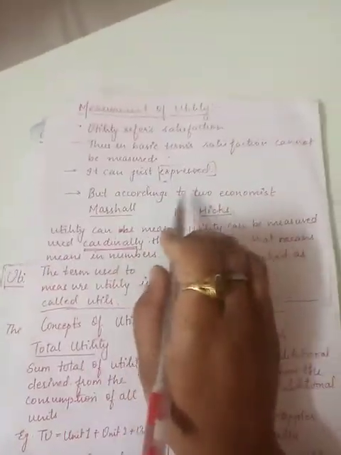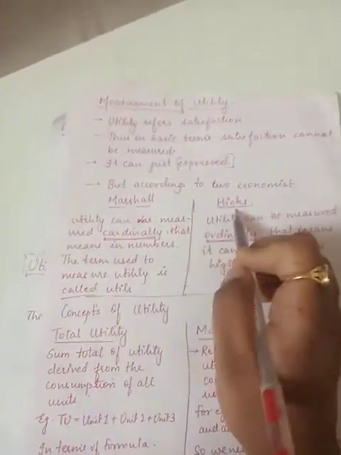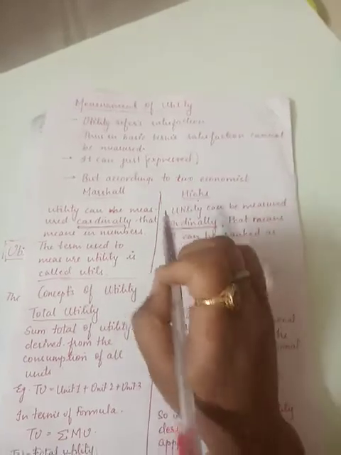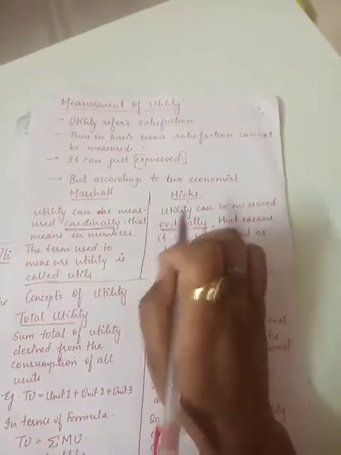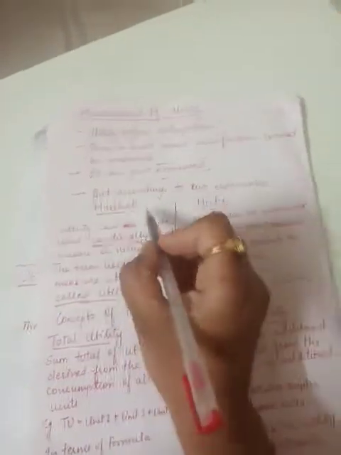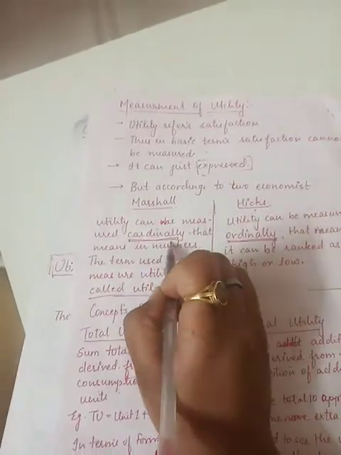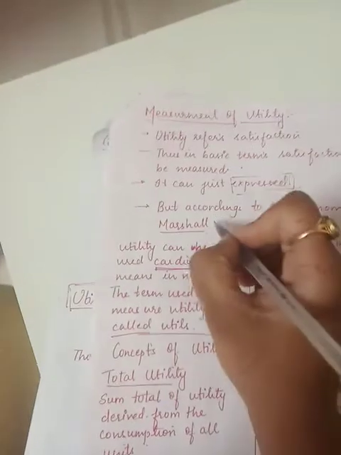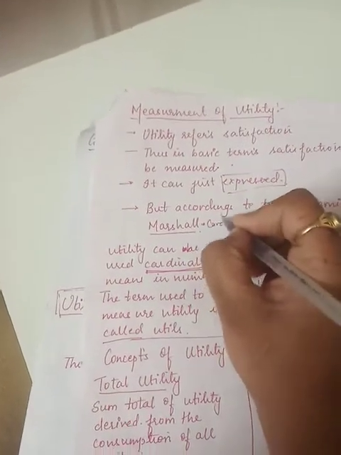So we just say it can be just expressed. But according to two big economists named Marshall and Hicks, utility can be measured. Marshall called it cardinal measurement.